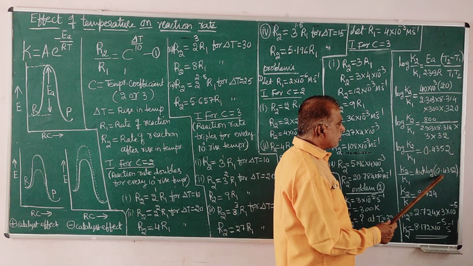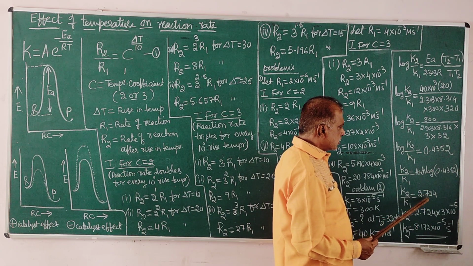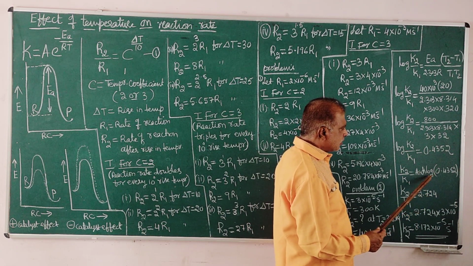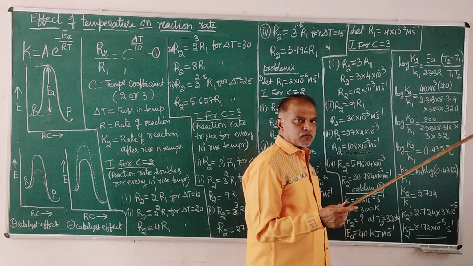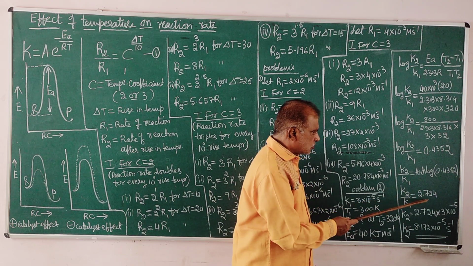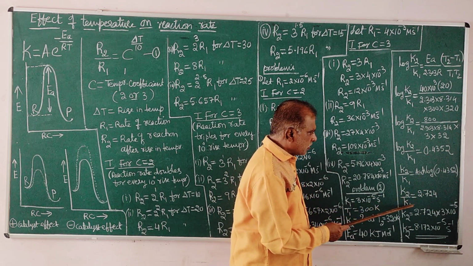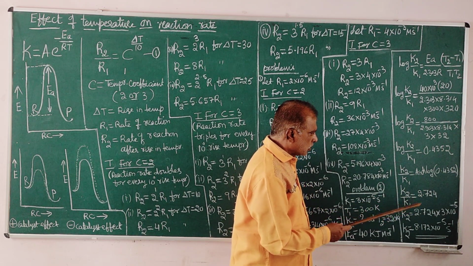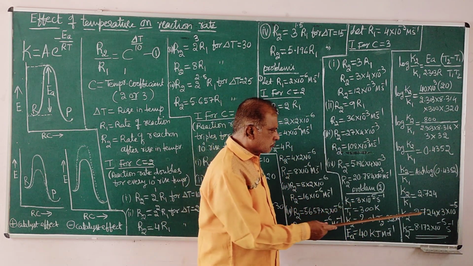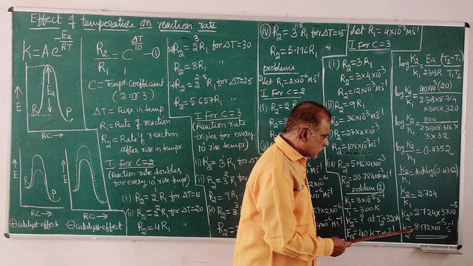Find the anti-log. The anti-log is 2.724. Look at the anti-logarithm table and find the anti-log of this. K2 by K1 equals this. What is K2? This into K1, which is given. Multiply, and that gives the value of K2.